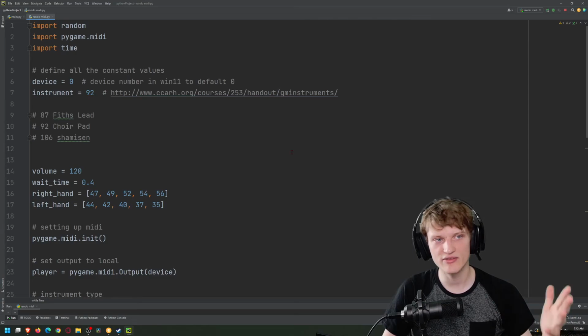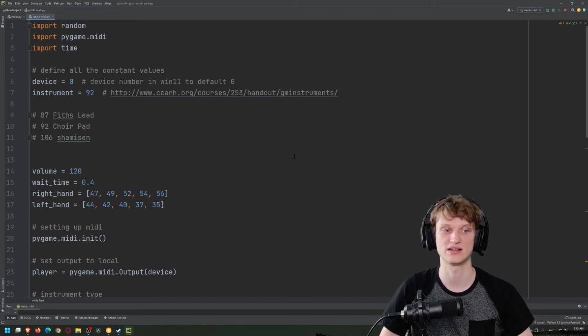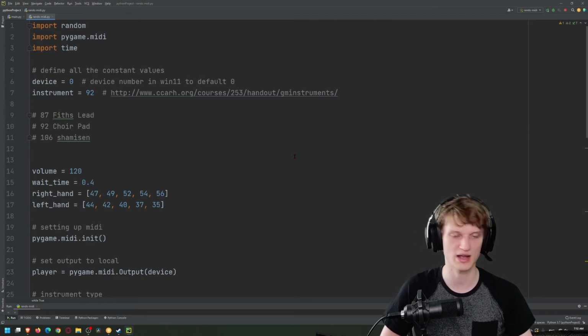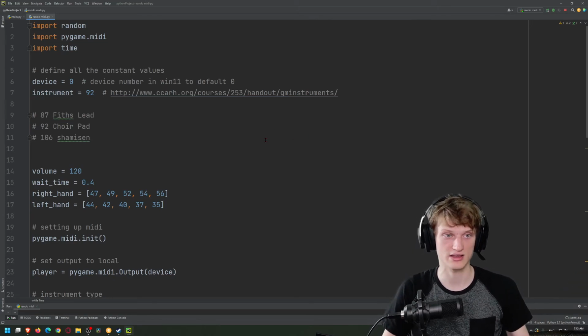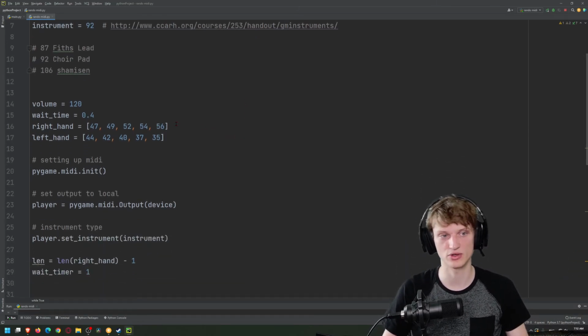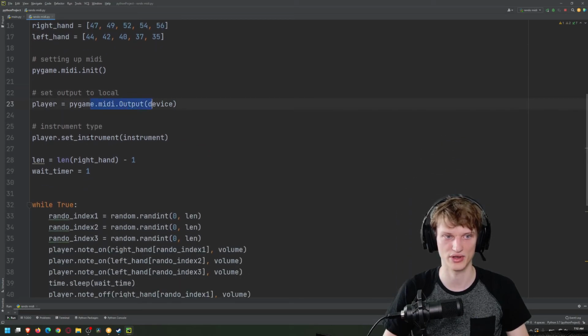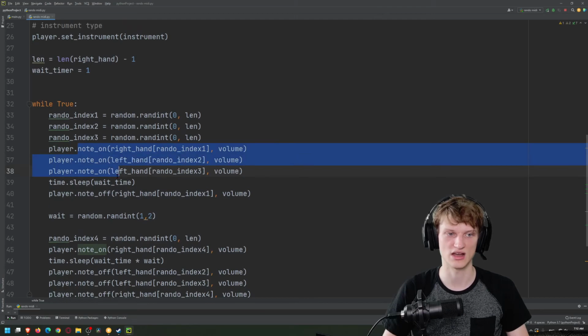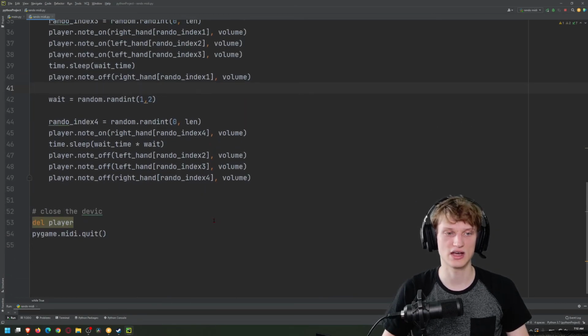But this is kind of a fun little thing you can do. Literally anybody can do this. You can do this within 5 to 10 minutes. I literally programmed this in 10 minutes because I had the idea. I'm like, how do I do this? I googled what's a Python library that can make sound, and I'm like, okay, this library makes sound. It took me a couple of Google searches for the documentation, like this dot output, set instrument, dot note on, dot note off. It took me literally that much time, and I had it coded up, and guess what?